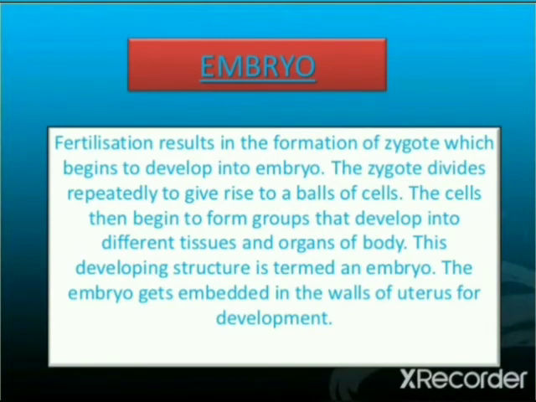Fertilization results in the formation of the zygote, which begins to develop into an embryo. The zygote divides repeatedly to give rise to a ball of cells. The cells then begin to form groups that develop into different tissues and organs of the body. This developing structure is termed an embryo. The embryo gets embedded in the wall of the uterus for development.